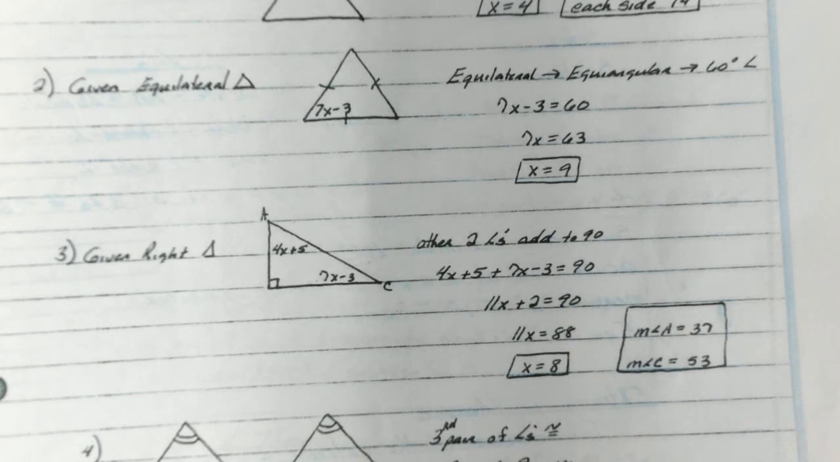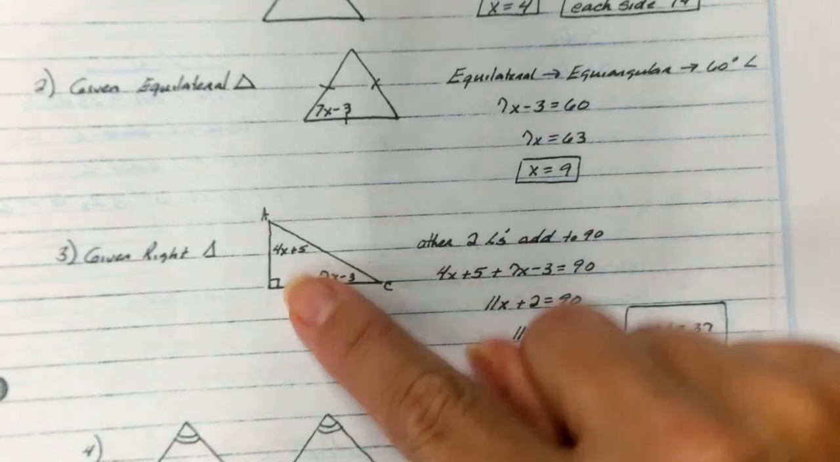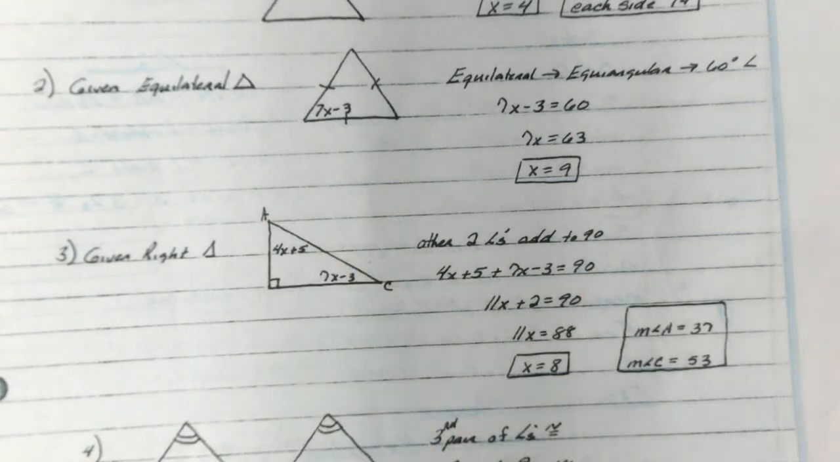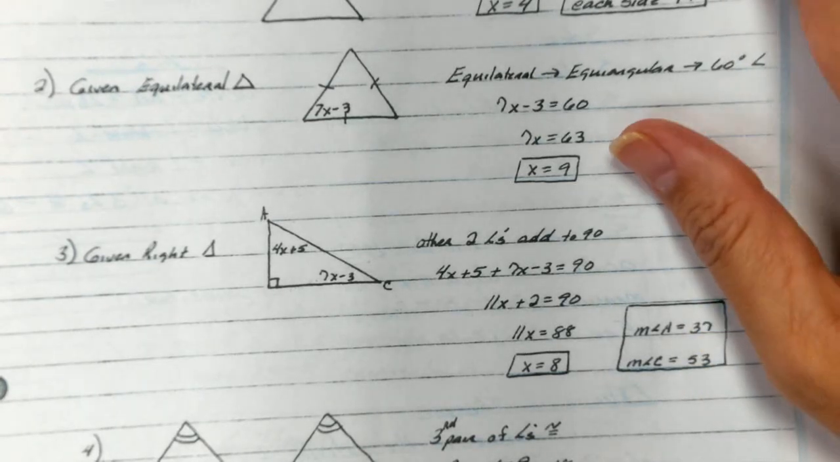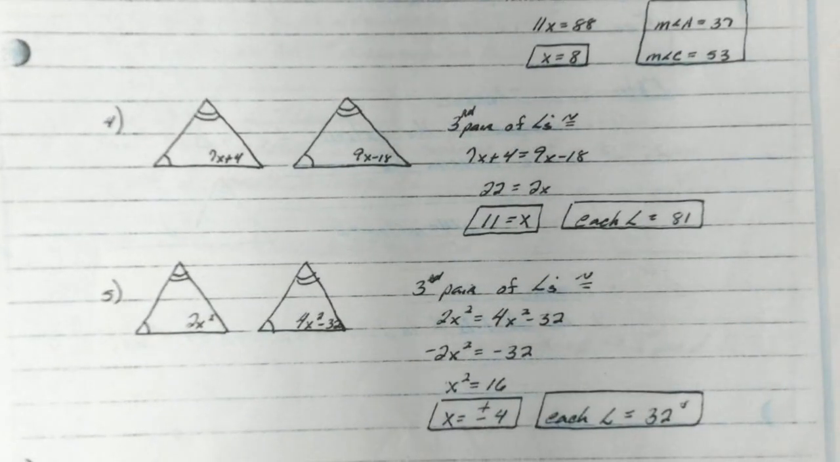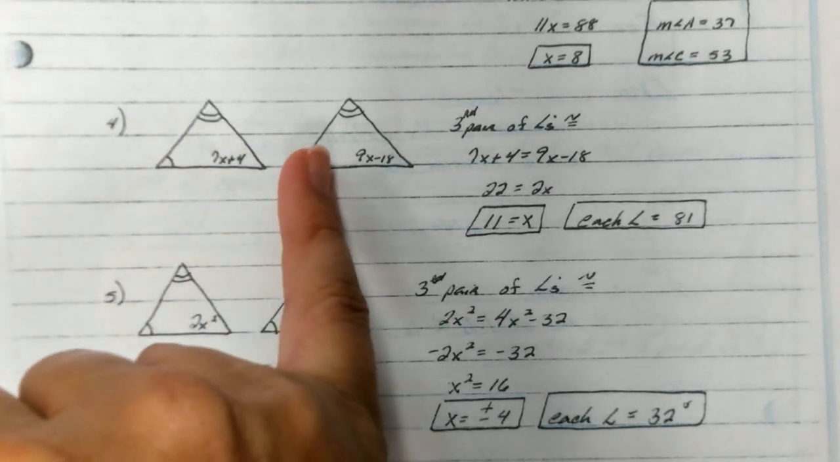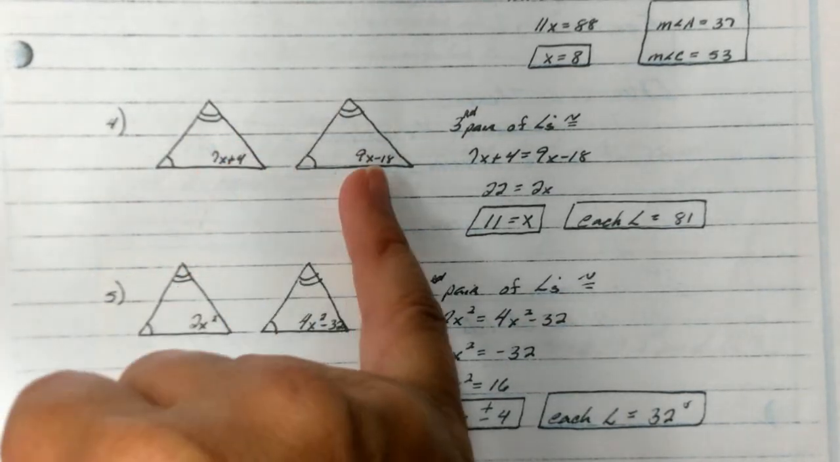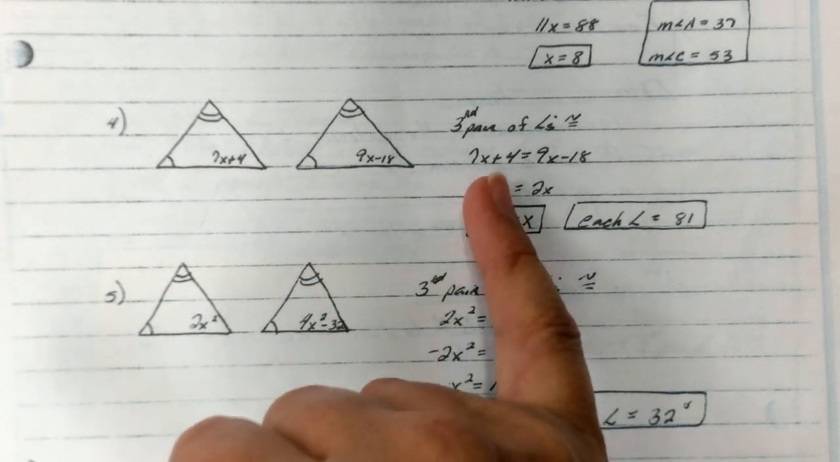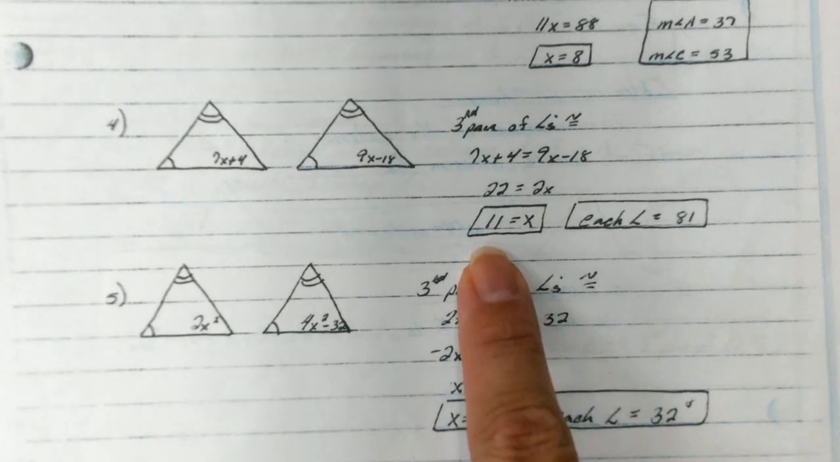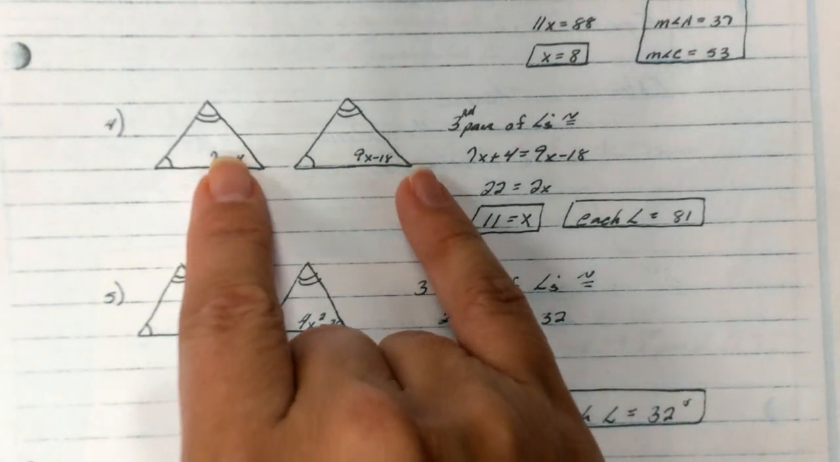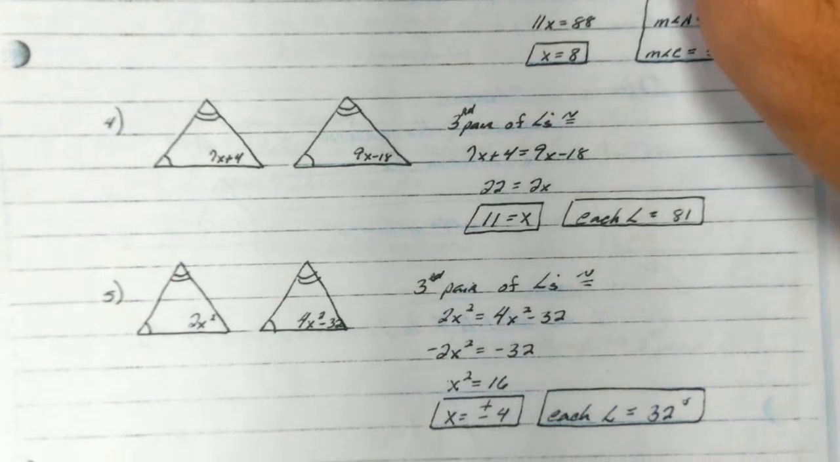Therefore, x is 8. And in this one, we plugged it in to get the measure of angle A was 37, measure of angle C was 53, which if you add those together would give you 90. Always check your work. And then I gave a couple of examples of the third angle theorem. If two angles of a triangle are congruent to two angles of another triangle, then the third angles are congruent. So therefore 7x plus 4 is equal to 9x minus 18. X is 11, so if you plug it in, each angle measure would be 81 degrees.